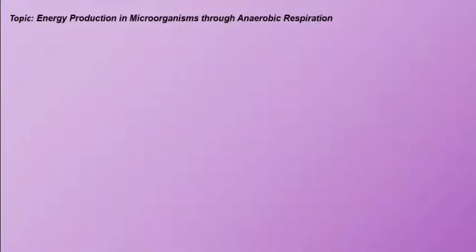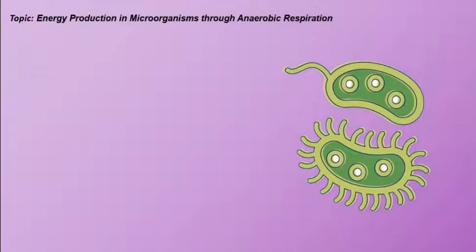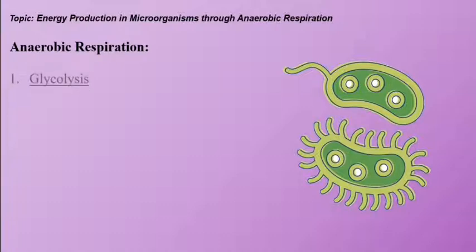Energy production in microorganisms through anaerobic respiration. Some organisms cannot live in the presence of oxygen, for example, many bacteria. Such living organisms have to perform anaerobic respiration for energy production. There are two steps, glycolysis and fermentation.